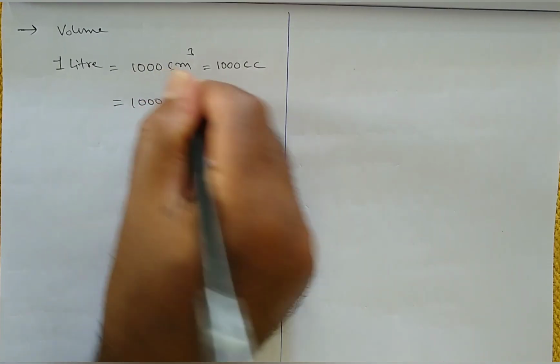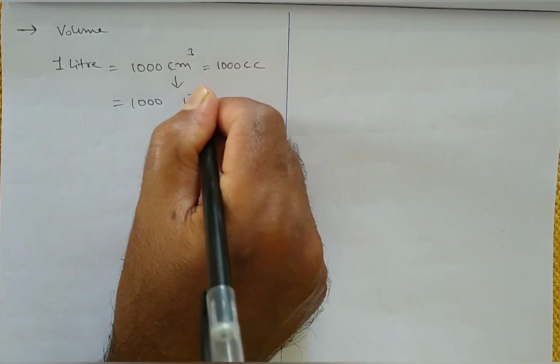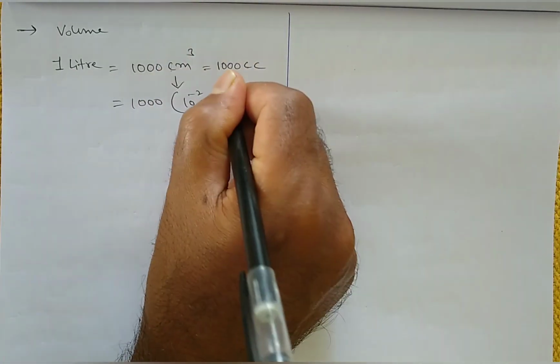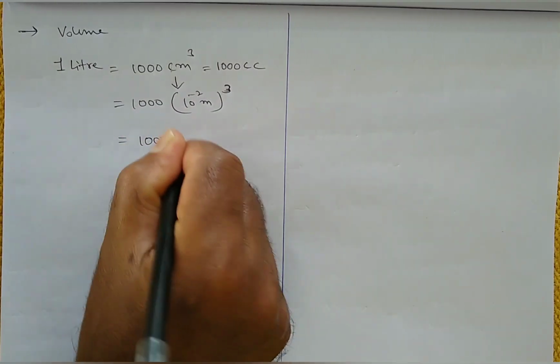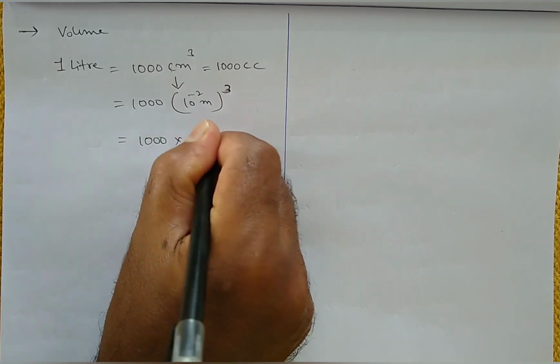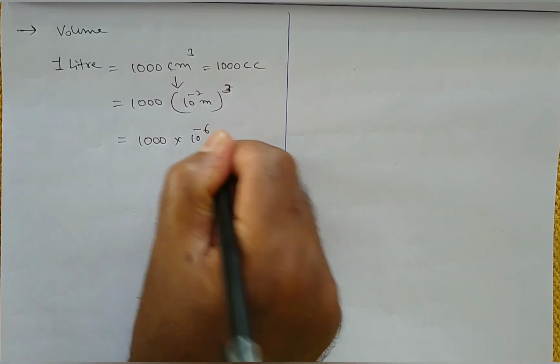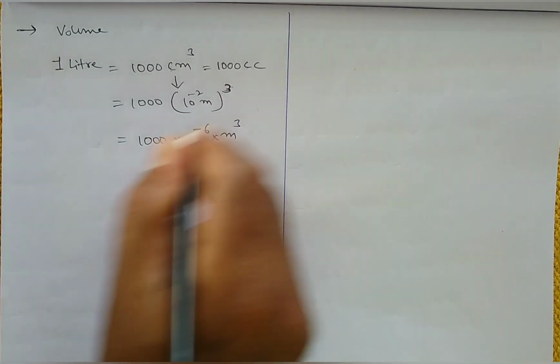Otherwise, this is 1000 centimeter cube. Centi means 10 power minus 2 meters, whole power 3, so this becomes 10 power minus 6 meter cube.